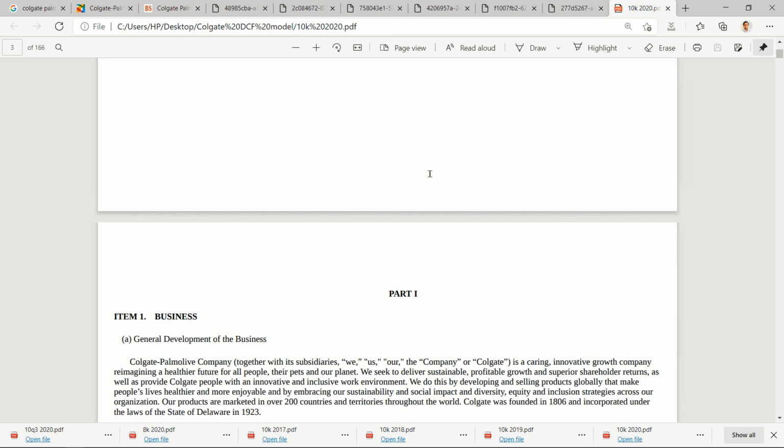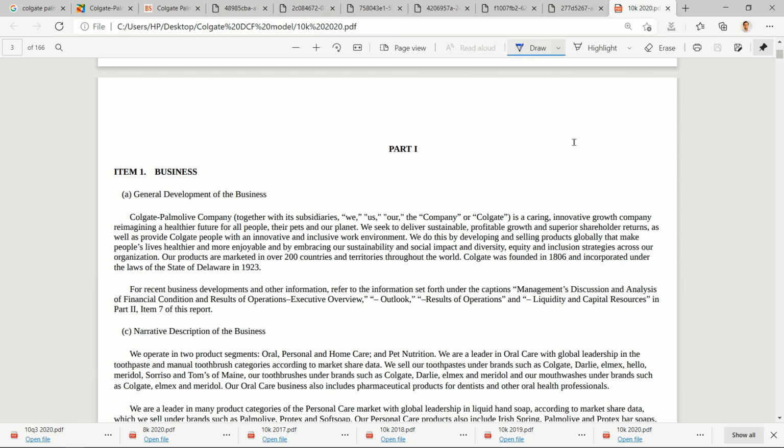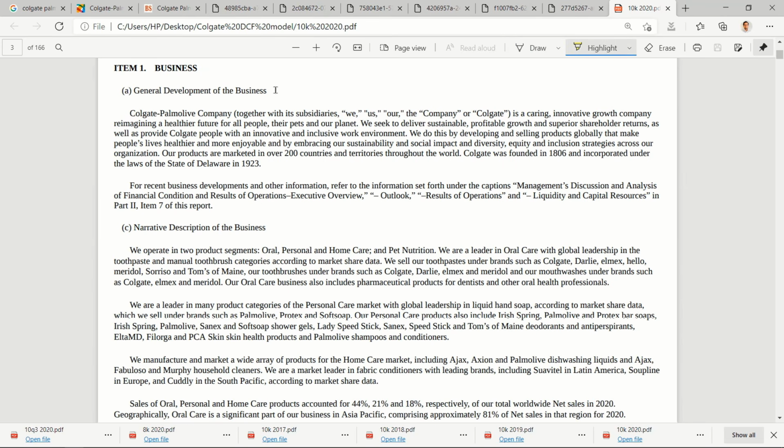At least I want the countries in which it operates, its major revenue segments, what products it is dealing with, any recent mergers and acquisitions the company has done, the impact of those mergers and acquisitions on revenues and on cost, whether it is accretive or dilutive, about the management at least, and their future plans. So these are the few things that I want you guys to read. So let's start reading this together, the basic things.